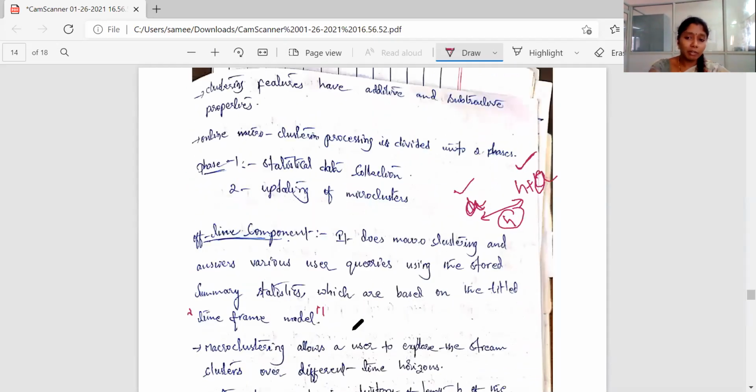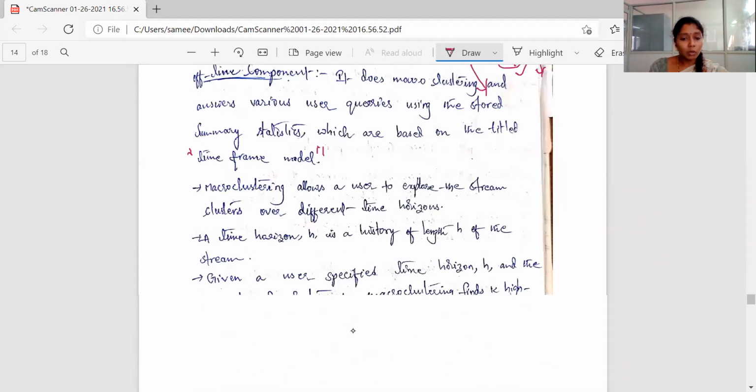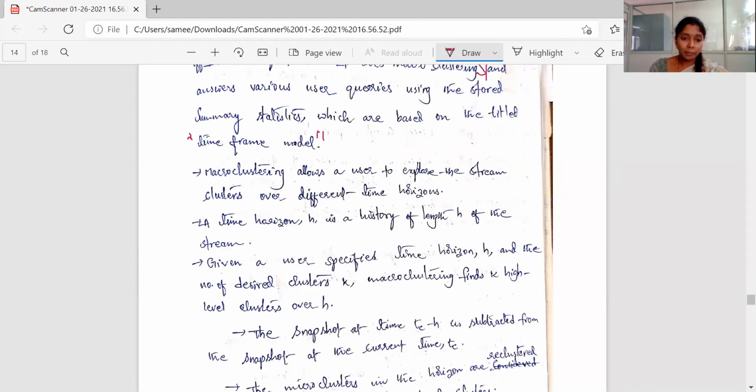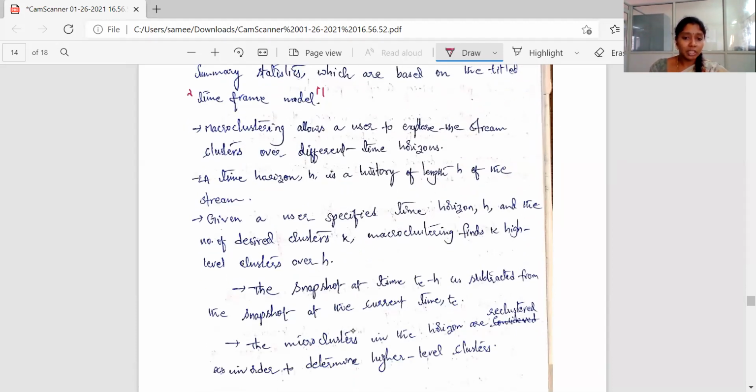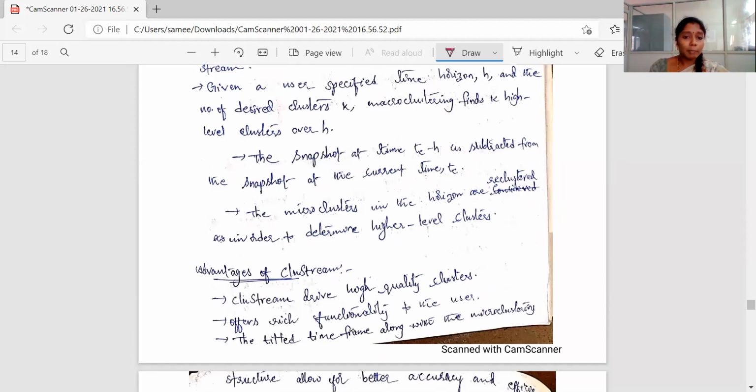So how can it be retrieved? If this is the current time and this is the older time, by considering the time horizon h, here it considers the snapshot here, and here it considers the snapshot here, and this snapshot should be subtracted from this one to get the overall picture of the data over the time horizon h. So given a user specified time horizon h, the micro clusters in the horizon are reclustered in order to determine high level clusters.